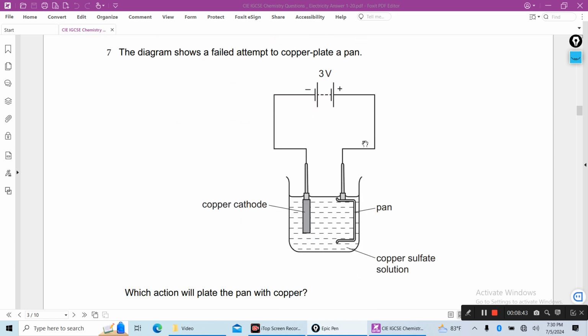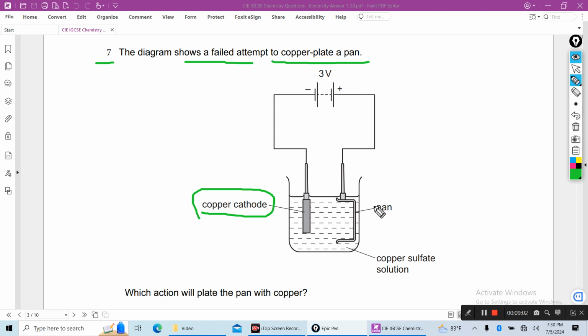Now you see the diagram shows a failed attempt to copper plate a pan. This is the copper cathode, this is the copper sulfate solution, and this is the pan.